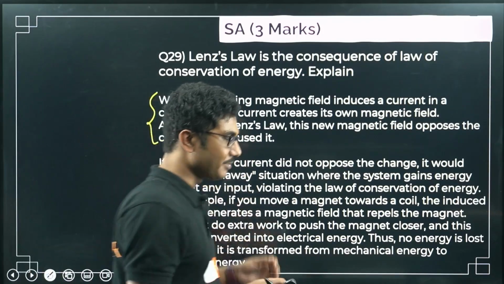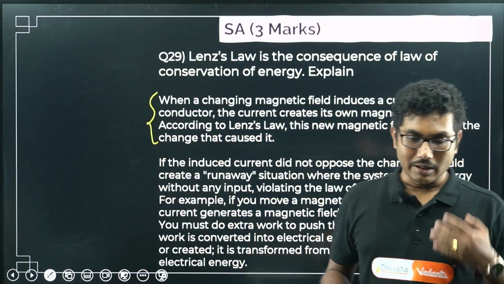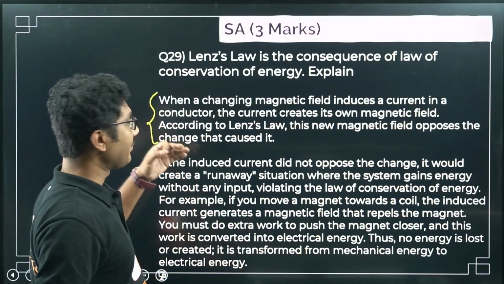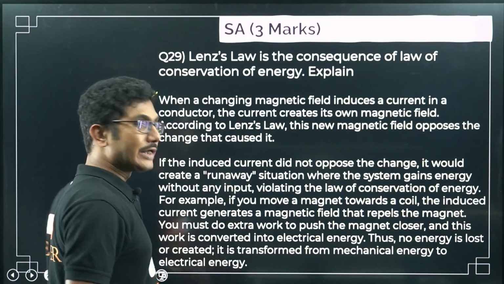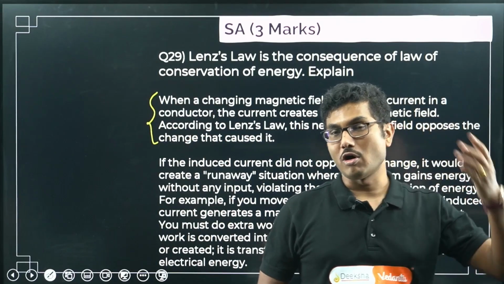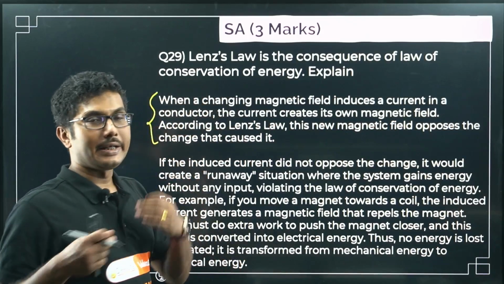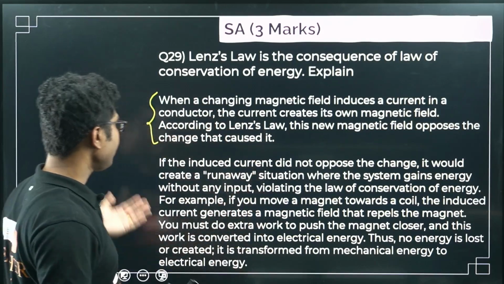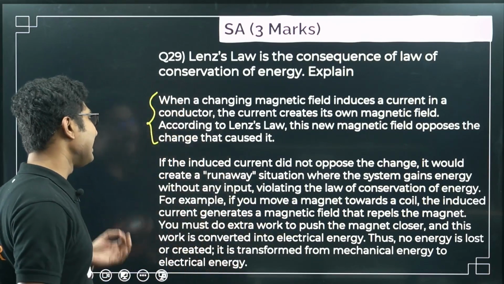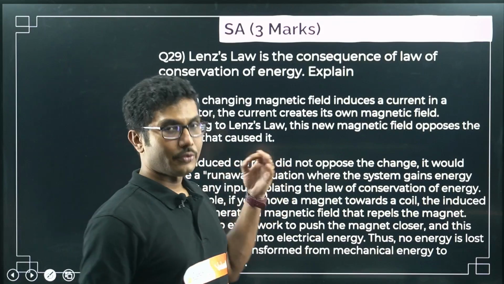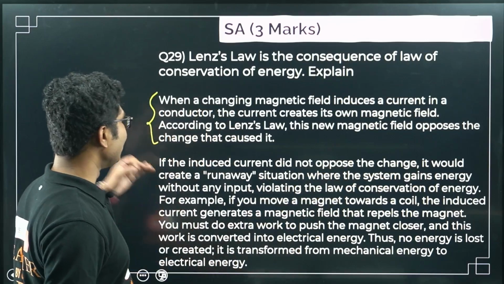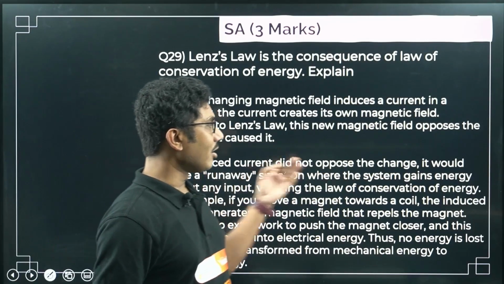This is how I have explained it. When there is a change in magnetic field through a coil, the coil produces an induced EMF in it, produces a current in it. According to Lenz's law, this current is produced such that it opposes the cause that creates it. So basically it opposes the creator. If the induced current did not oppose the change, it would create a runaway situation. What is the runaway situation? Let's understand. A situation where the system gains energy without any input, violating the law of conservation of energy.